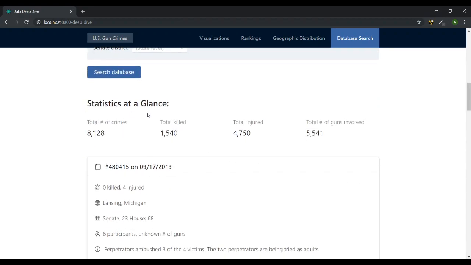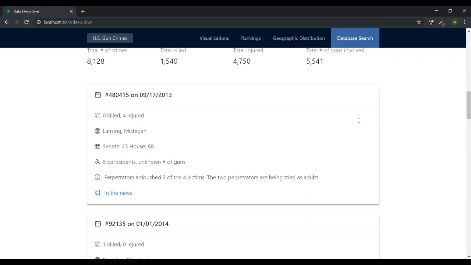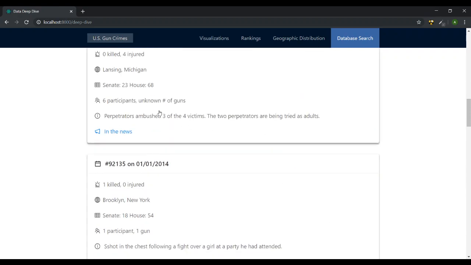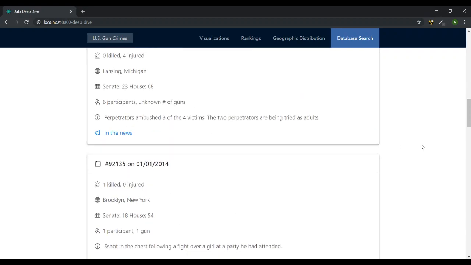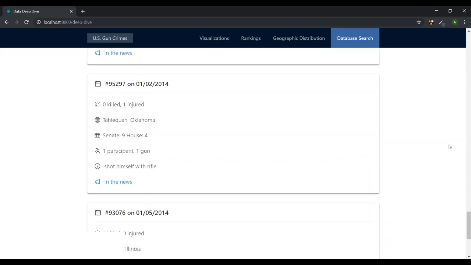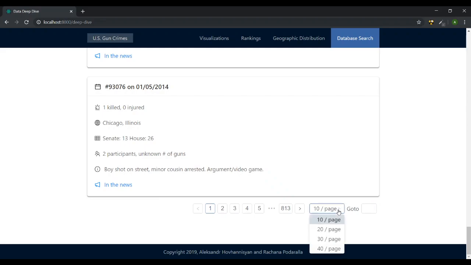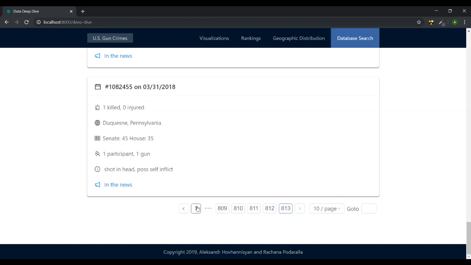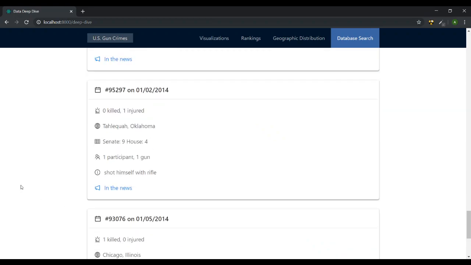Up top we have some statistics like the number of crimes, people killed and injured, or the number of guns involved. And then we have this list of nice little cards that have overview information for each crime. These are sorted by date. Scrolling down we see 10 per page. You can change that. These are all paginated, so you can go to different pages and it'll render those cards.